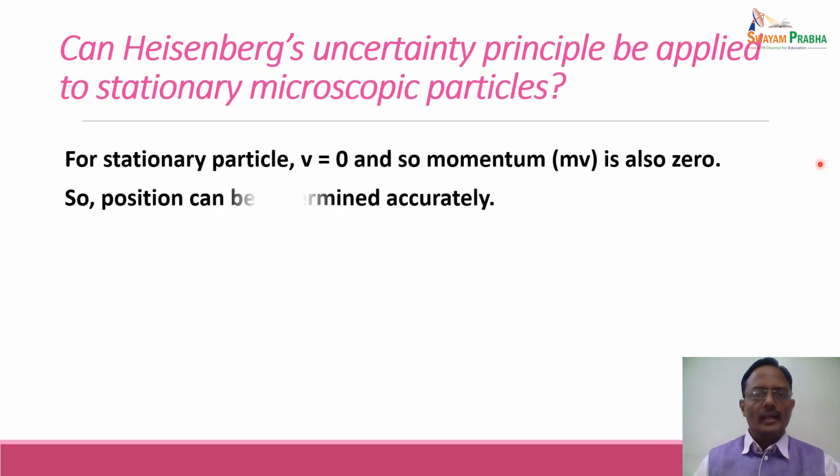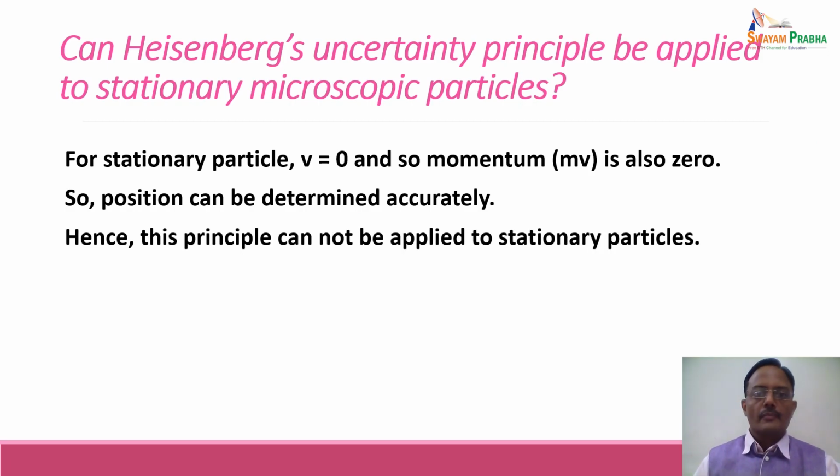And if the momentum is 0, then the position can be determined very accurately. It means that the uncertainty in position becomes 0, and hence it is not possible to apply the Heisenberg uncertainty principle to stationary particles.